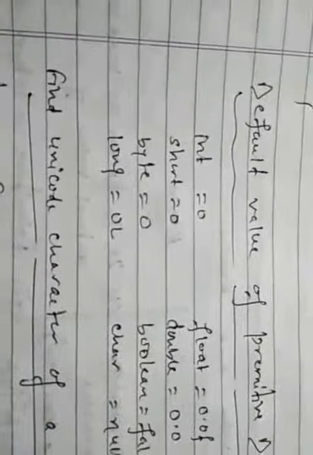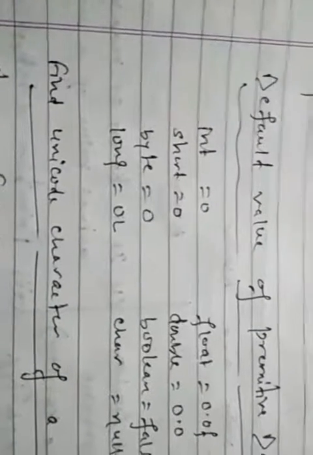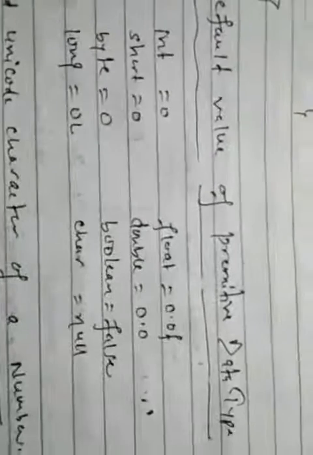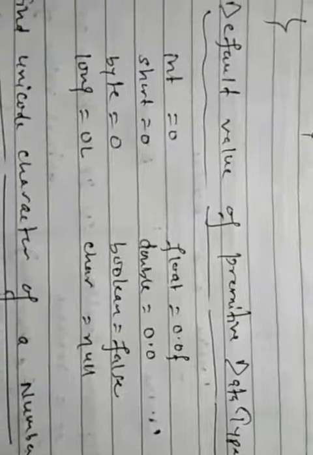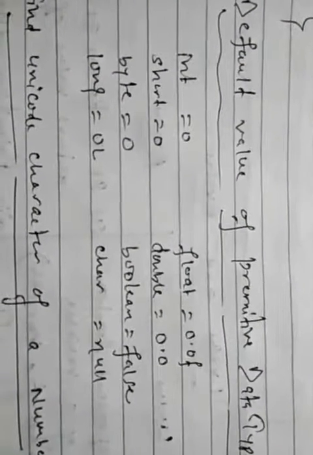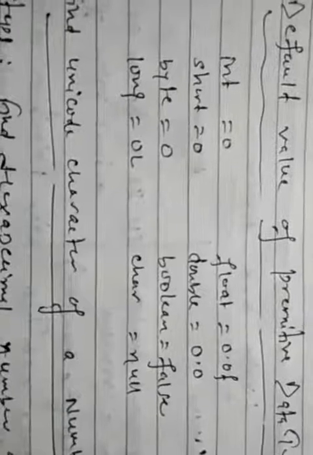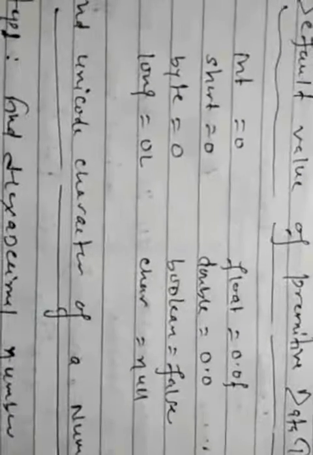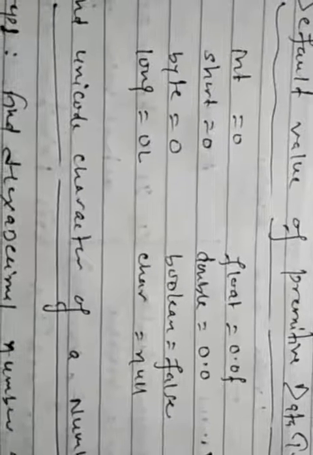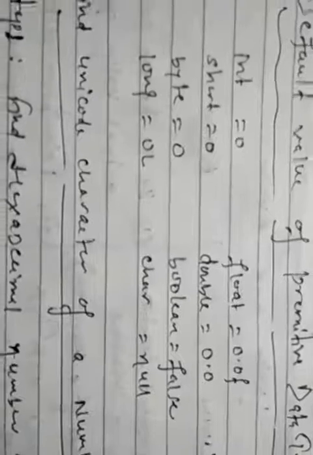L is a suffix to represent the long value. The default value of float is 0.0f, whereas the default value of double is 0.0, or we can write 0.0d. So d is optional. The default value of boolean is false, whereas the default value of char is null.